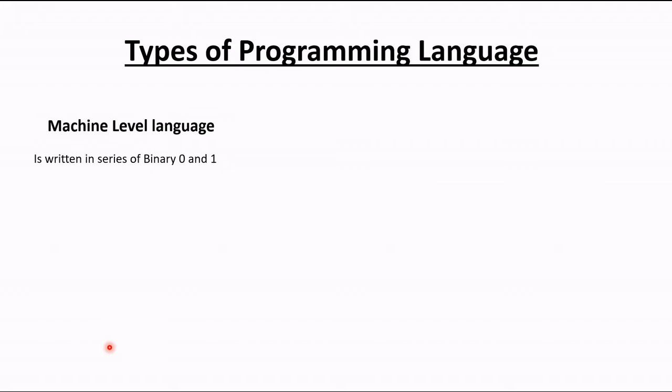There are some advantages of this machine level language and also some disadvantages. What are those advantages? The first advantage is that it is very fast to execute, because we all know that a computer can only understand binary digits like 0 and 1. If the user gives the instructions in 0 and 1, then the computer will be able to understand this language very fast.